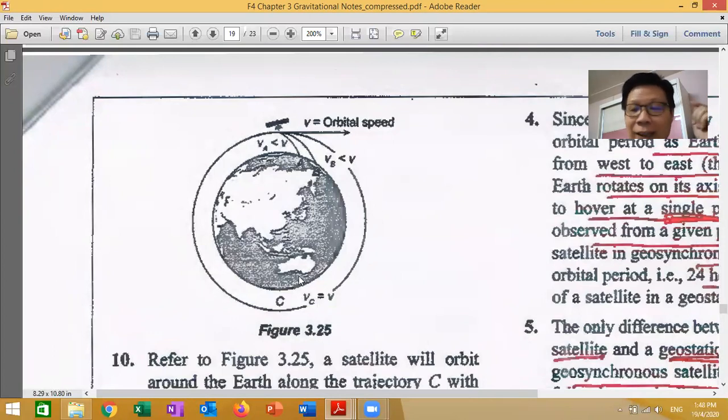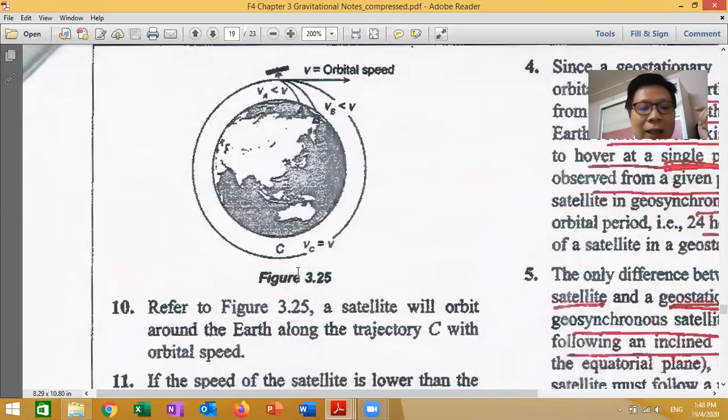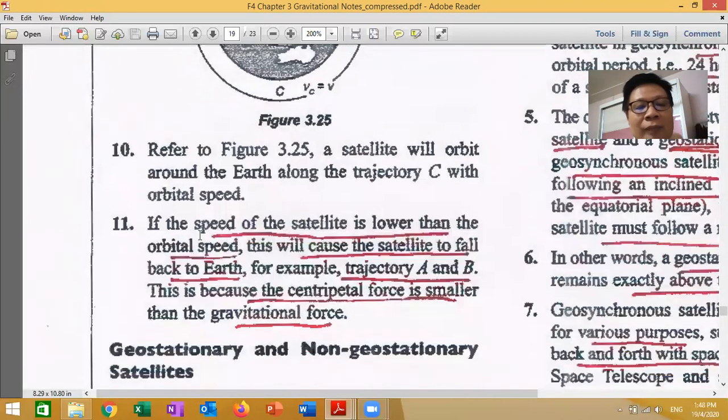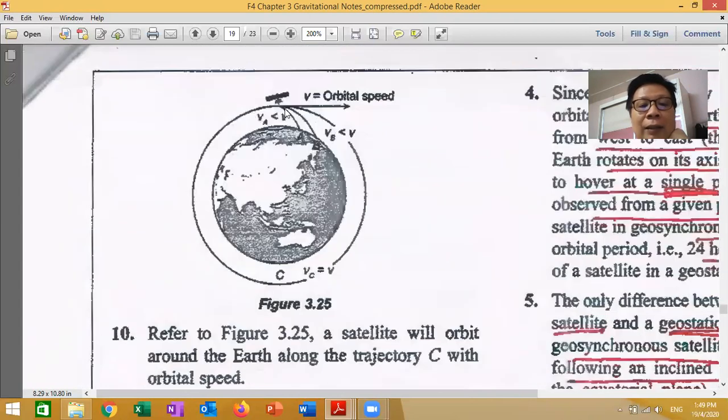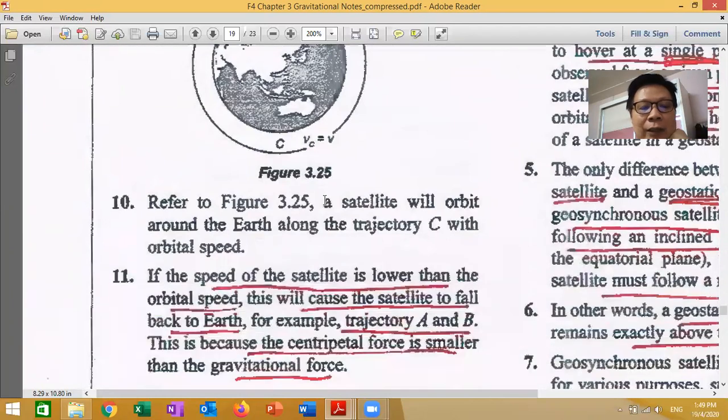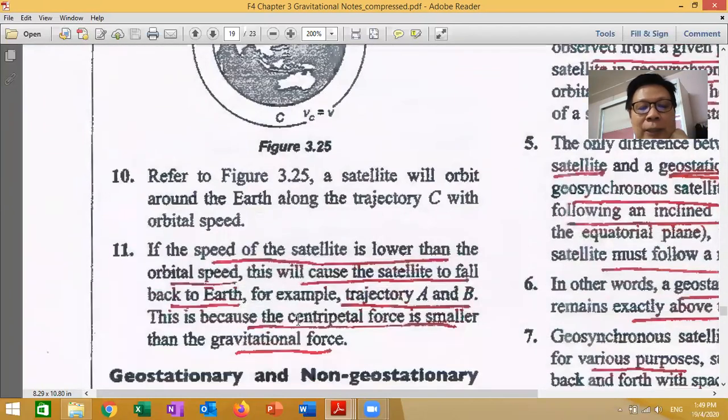Understand now, class? Let's look at here. If the speed of the satellite is lower than the orbital speed, which they calculate using a formula, this will cause the satellite to fall back to the Earth. For example, trajectories A and B are falling down. This is because the centripetal force is smaller than the gravitational force.